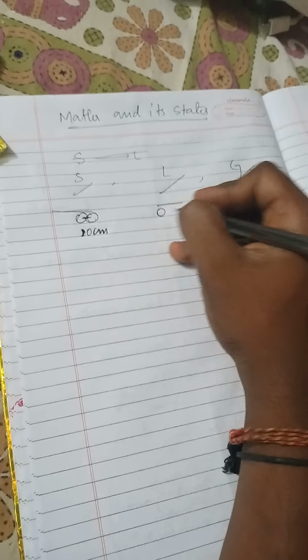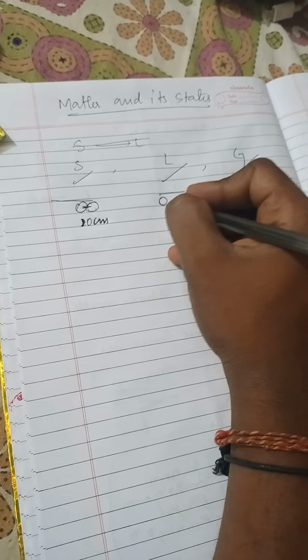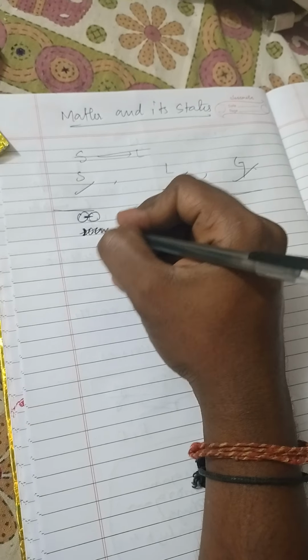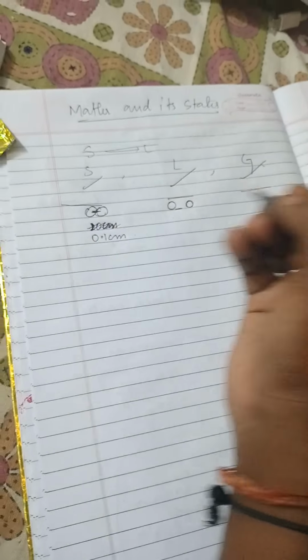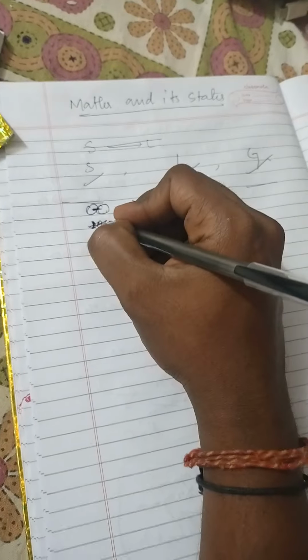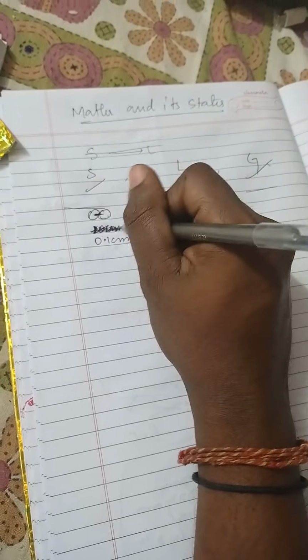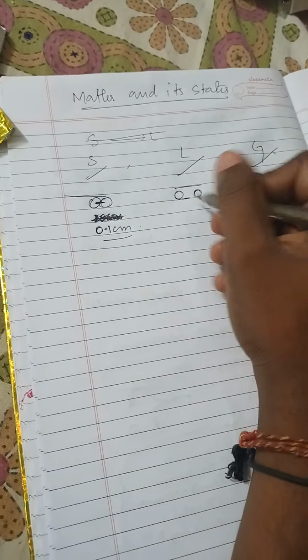For solid, there is a small distance between the two atoms, so I am taking 0.1 centimeter instead of 10 centimeter.